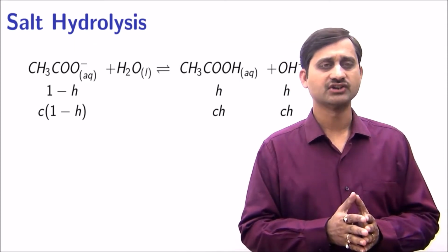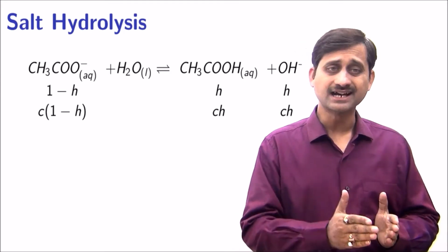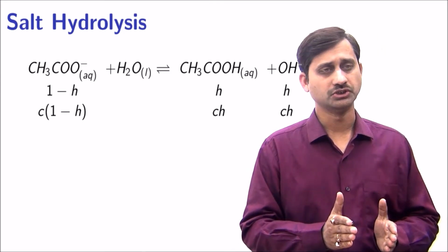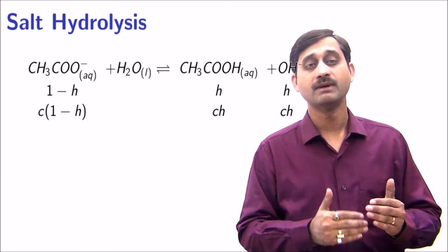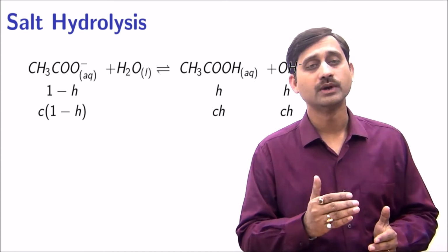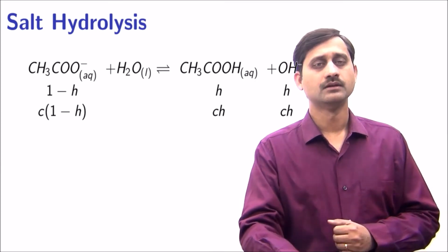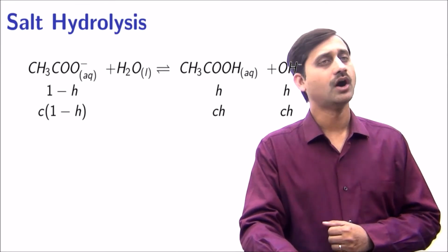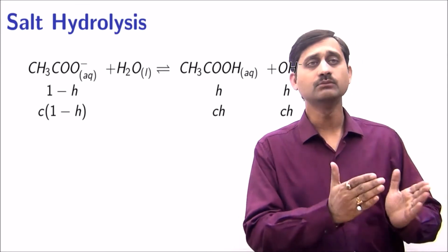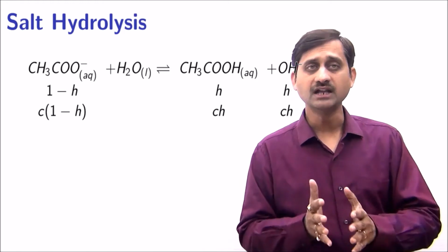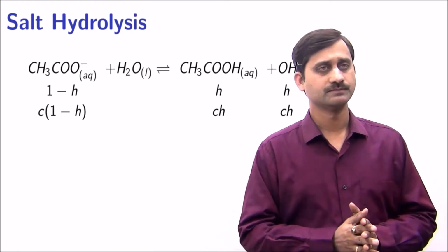As per the previous reactions we have seen, acetate ion interacts with water molecule and hydrolyzes to form acetic acid and OH minus. Per mole of acetate ion, 1 mole of acetic acid and 1 mole of OH minus will be produced.